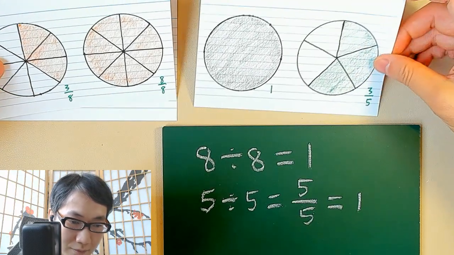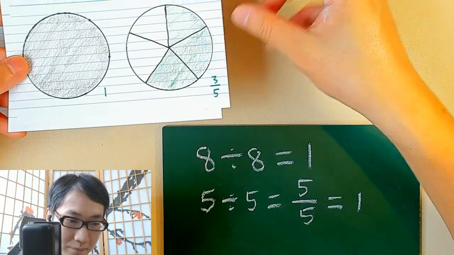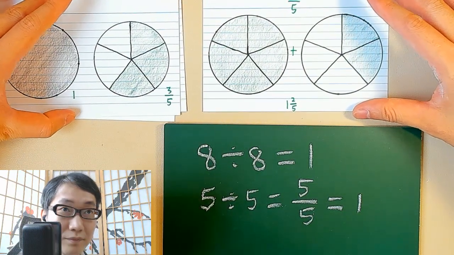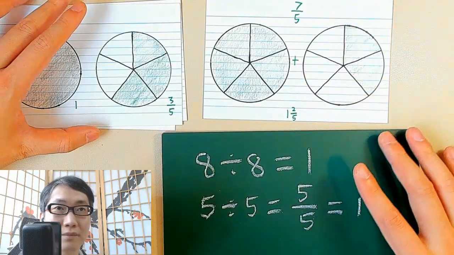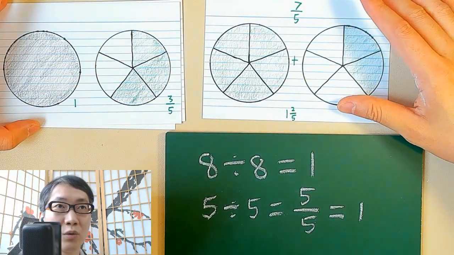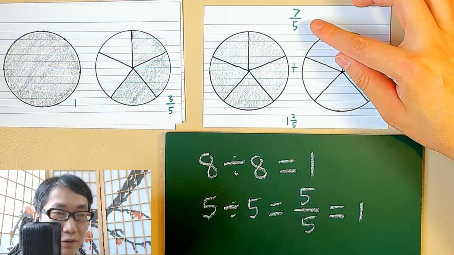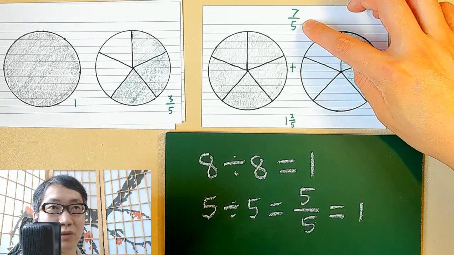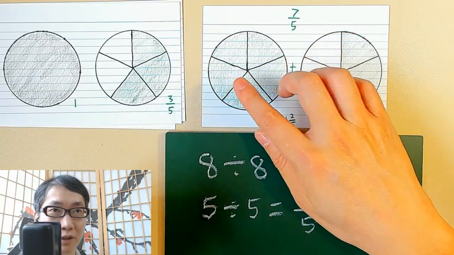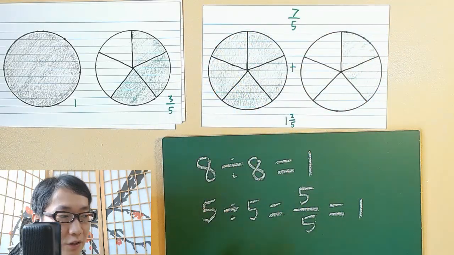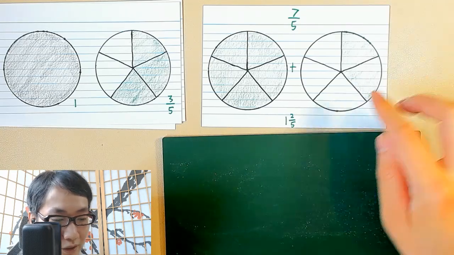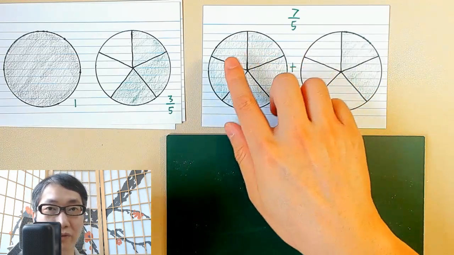Then let's look at another situation. What if we are doing 7 over 5? One pizza will not be enough because let's say we divide into 5 equal portions, then we are taking 7, but there are only 5 here.